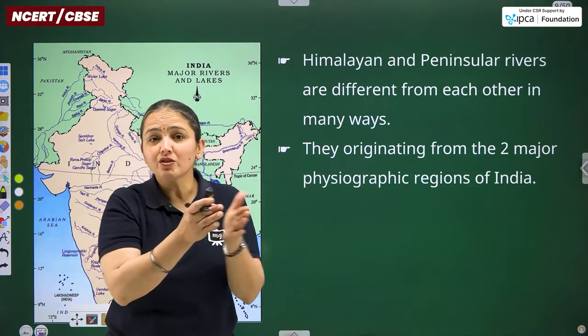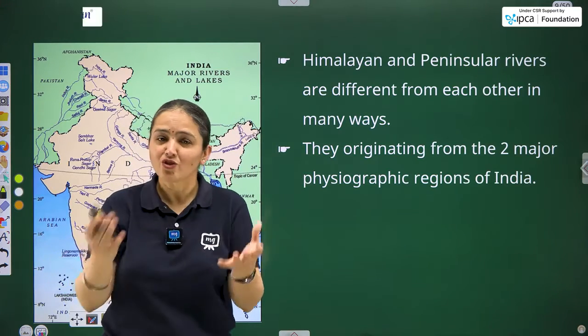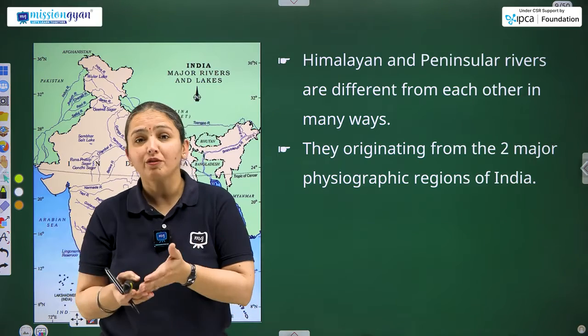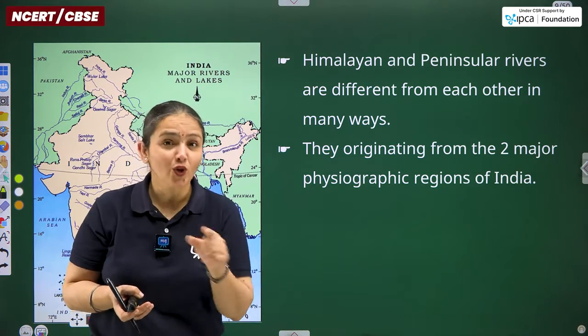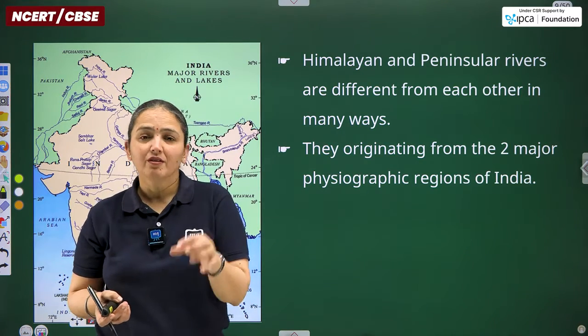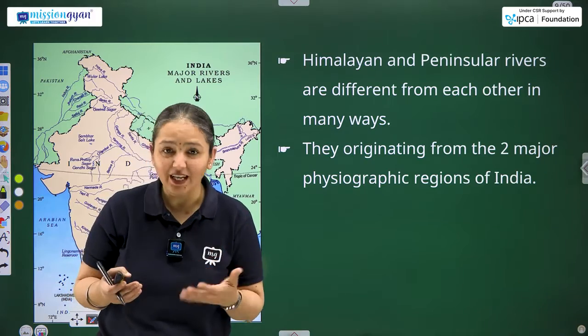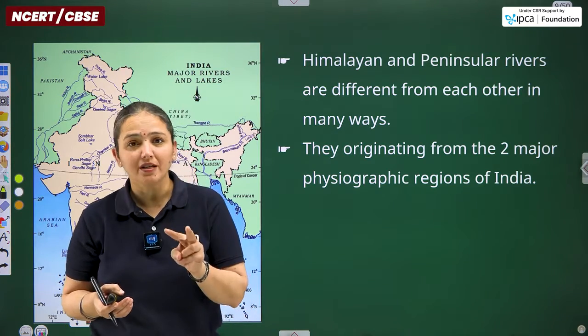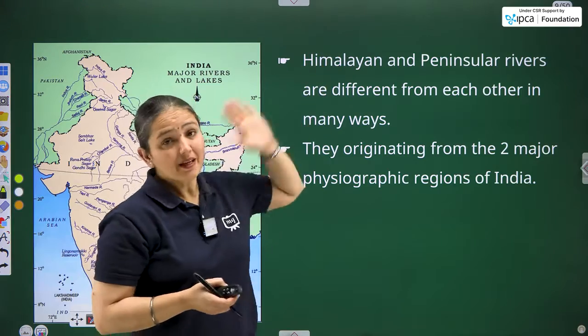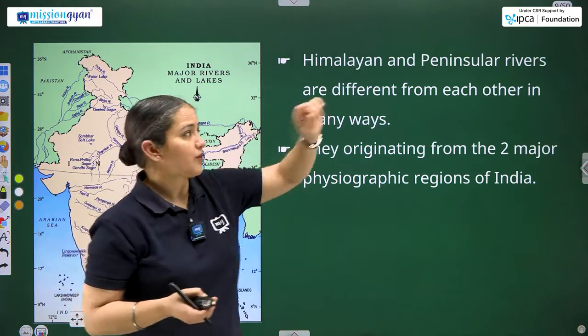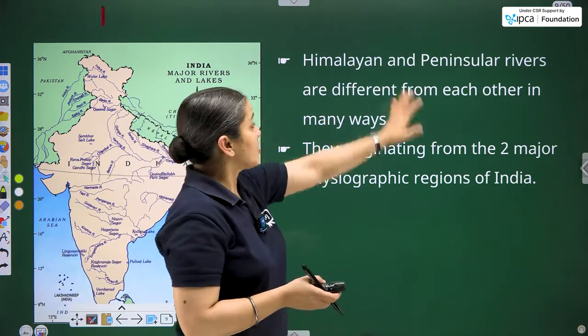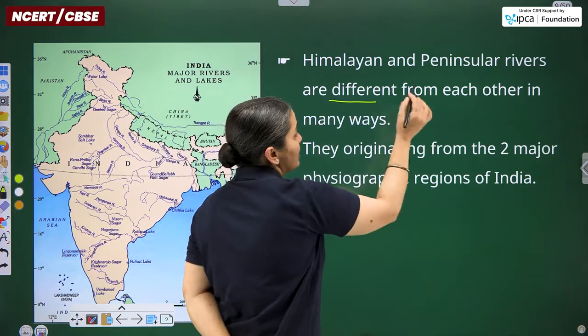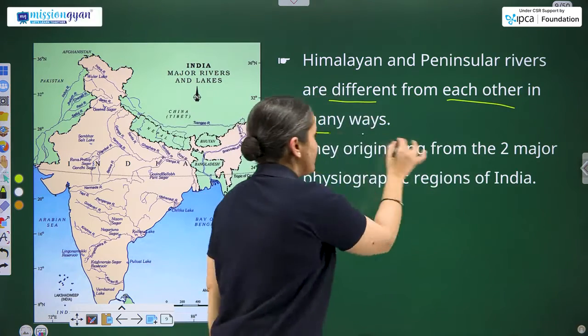Although India is naturally divided by the occurrence of the Tropic of Cancer, although it is not virtually present, the fact is that it is an imaginary line, still India is divided by the Tropic of Cancer into two parts. The northern part comprises the Himalayan river system and the southern part comprises peninsular rivers. These rivers are different from each other in many ways.